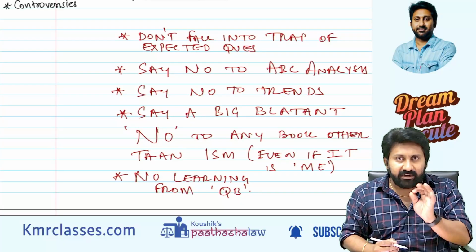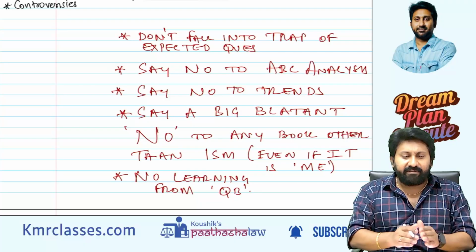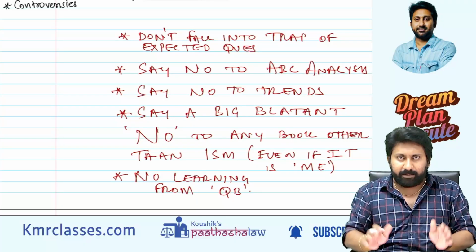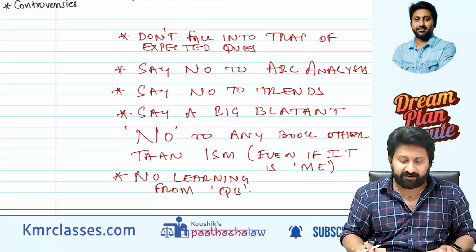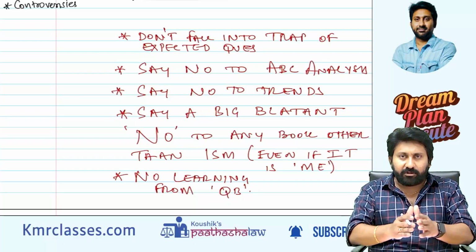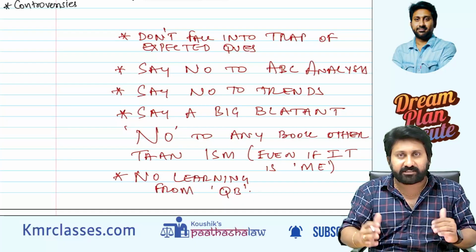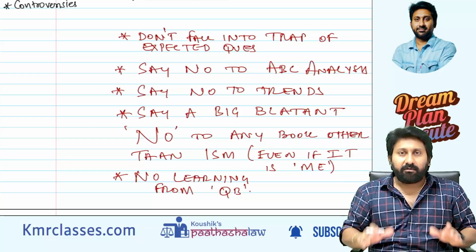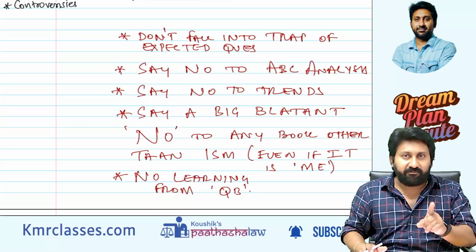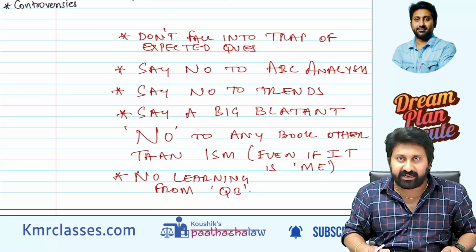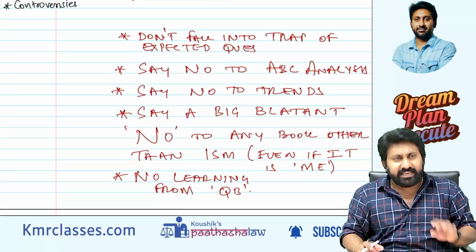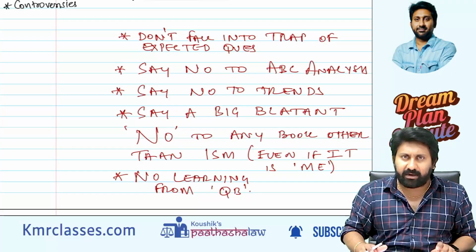I will give you one example. In the law paper, especially paper 2, let us say there are 13 or 14 chapters in the syllabus. 14 chapters have to come for 120 marks in the exam. So each chapter will come for somewhere around 8 marks.